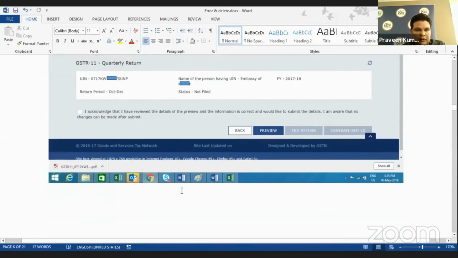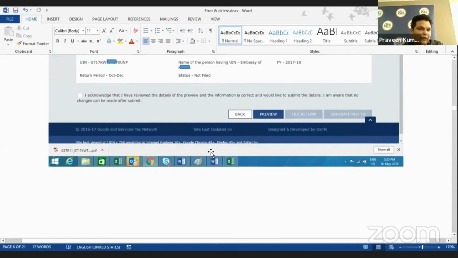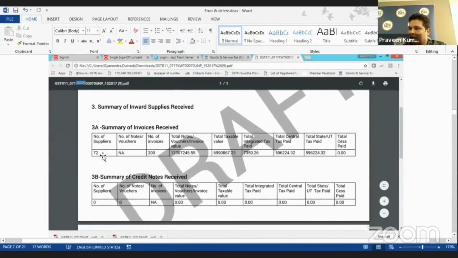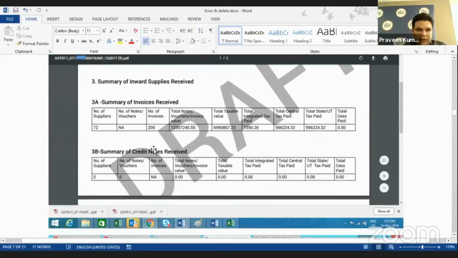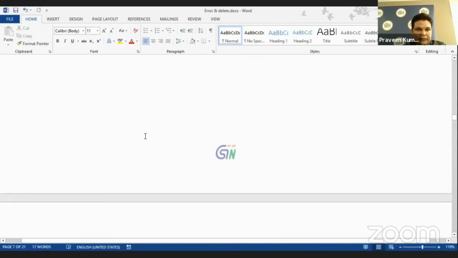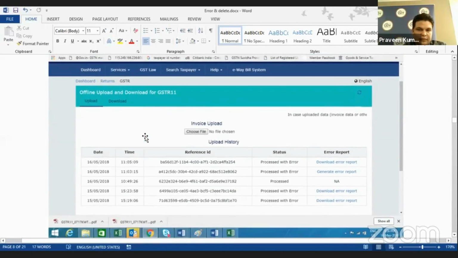I'll first show you in preview. There are some invoices there already. So I'll be clicking on preview. You can see we have some 72 suppliers, 200 invoices already in the system. I'll come back to this and now click on prepare offline.